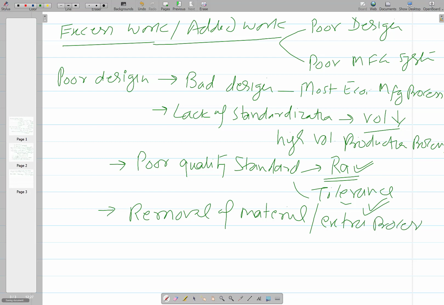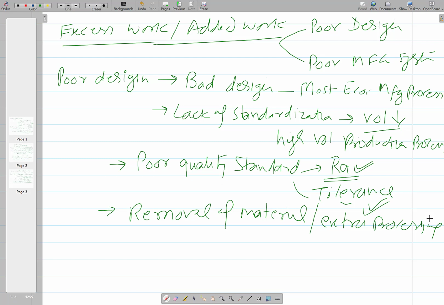So when it happens, you'll see the number of steps is more, or to get the desired size and shape you need to continue to work for a longer time, and that in turn will be increasing the time required to complete the job. So all these are unnecessary.